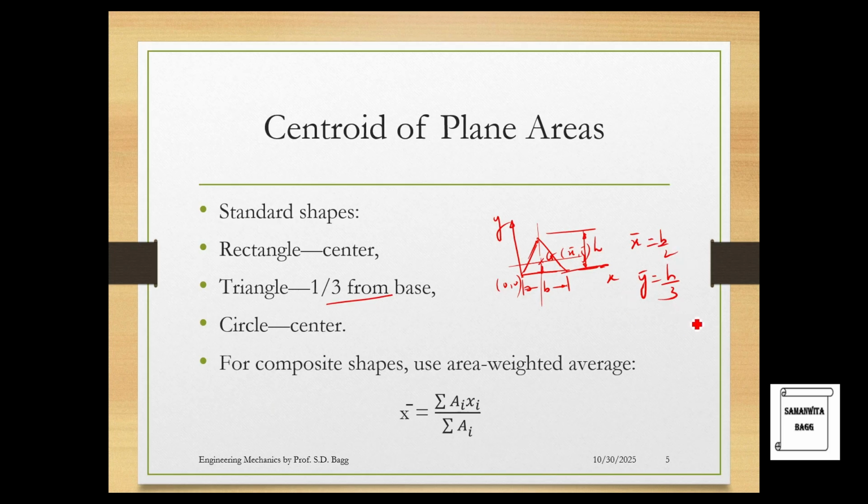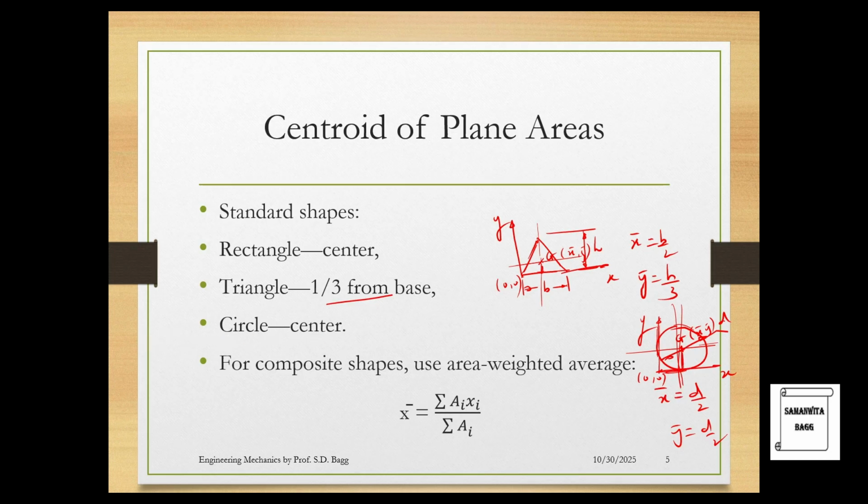Then for circle, it is at the center. Suppose if you talk about a circle, this is the diameter of the circle. So again, let's place it somewhere and then we can find this G, x bar, y bar. So your x bar will always be d by 2, y bar will always be d by 2. Now again, where do you place it? You place it over here. This is your x-axis, this is your y-axis. So you have to mark this position from here. So this distance is d by 2, this height is also d by 2.